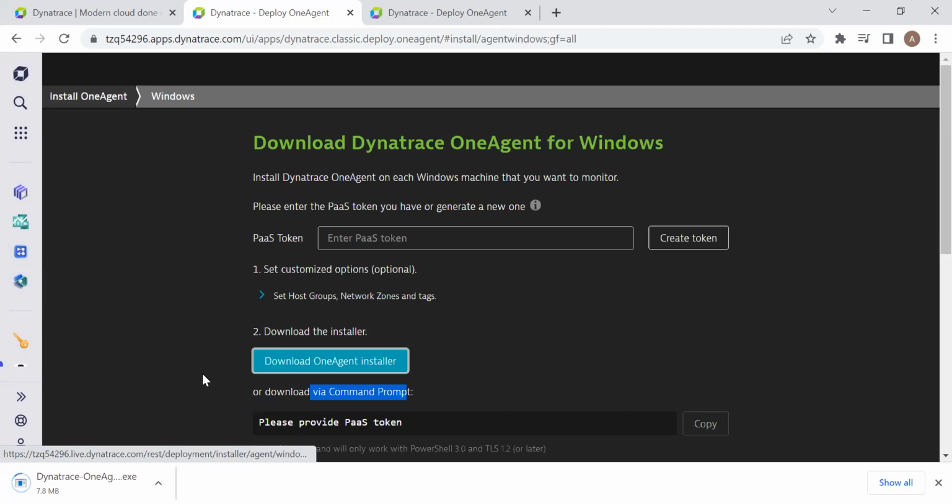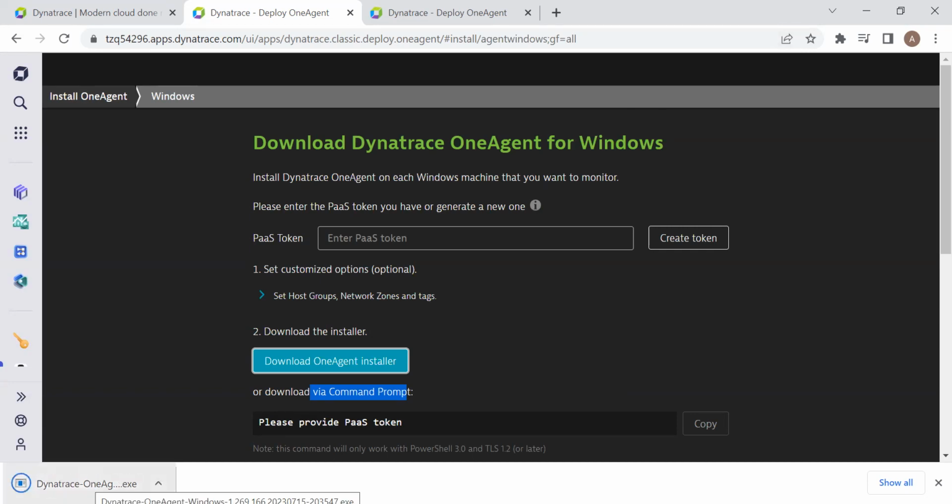Now you can see the Dynatrace OneAgent installer progress state. It is getting downloaded. Let's hold for some time. I'll just pause here till the Dynatrace OneAgent gets downloaded. Yes, it got downloaded.